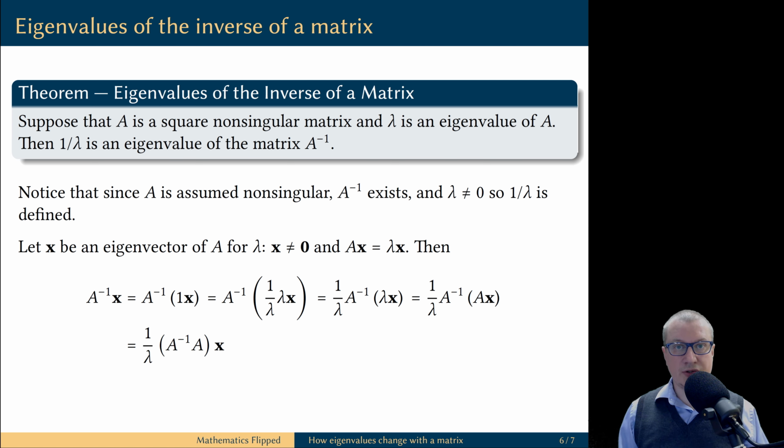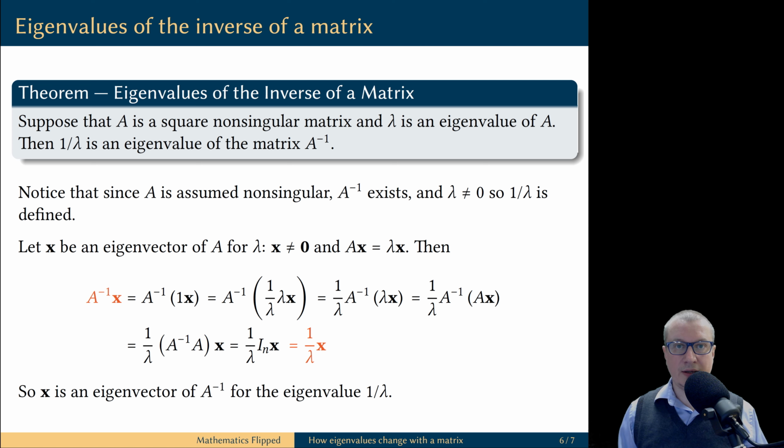Next, let's use the associative property of matrix multiplication. And A inverse times A is the identity matrix. But identity matrix multiplied by the vector x is just the vector x. And now, if you look at the beginning and the end of this computation, it tells you that x is an eigenvector for the matrix A inverse, and the corresponding eigenvalue is 1 over lambda. Observe once again, the eigenvectors remain the same.